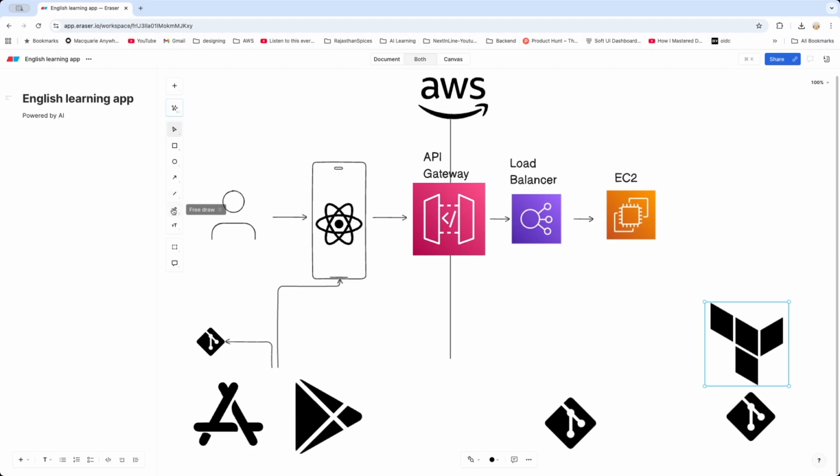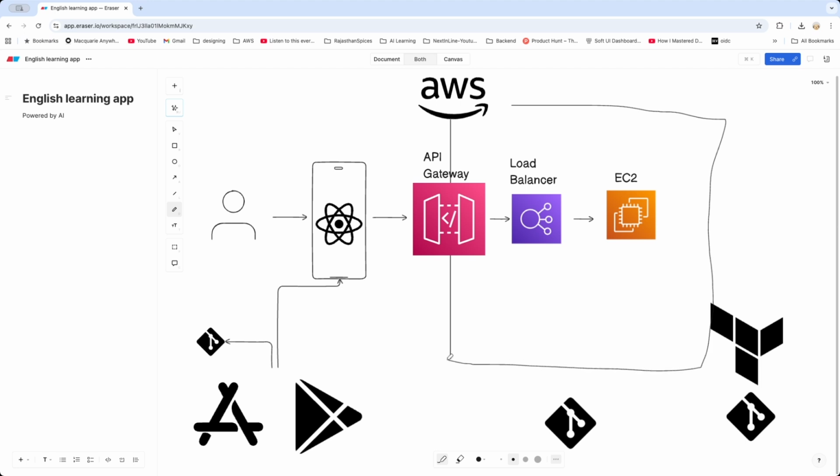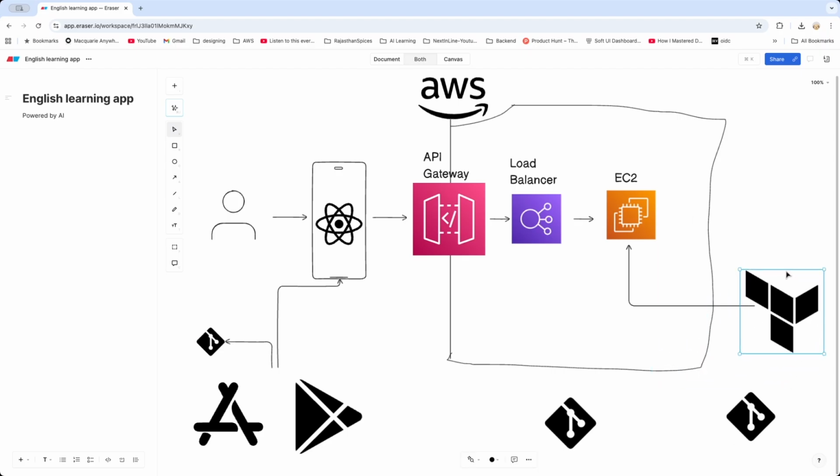So let me draw this infrastructure here. You can see this entire thing is driven and managed by Terraform, right? Let me draw another one. This Terraform is actually responsible to spin up this particular infrastructure, and at the same time check out the code in the EC2 and run it, right? All of that is going to be done in the backend. The entire code is written in Python, right? So it's here and it's here. Or rather, I'll do it like this.